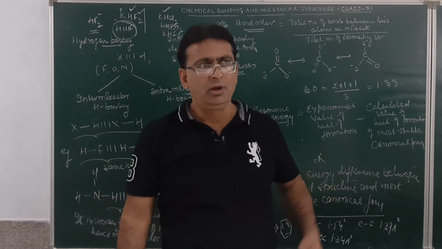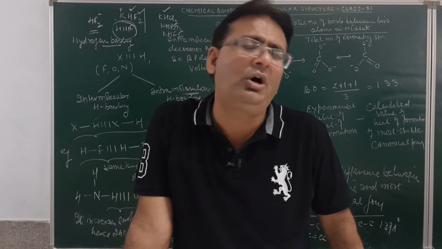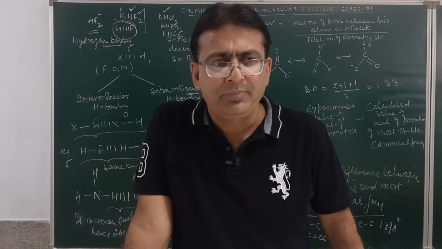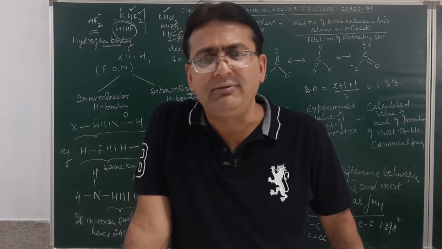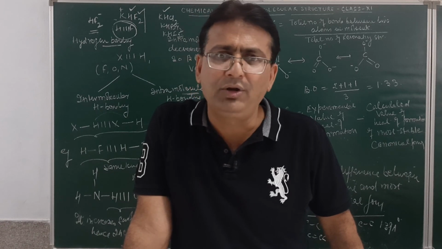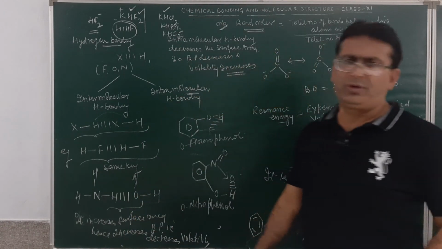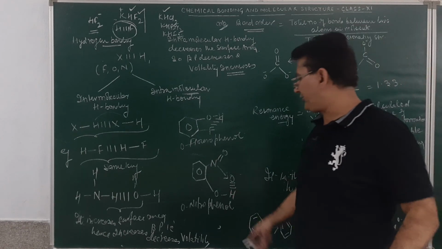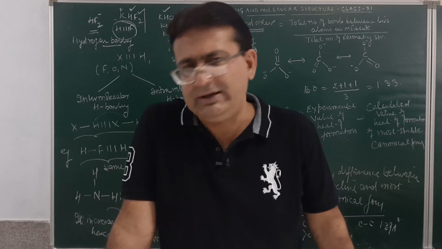Am I clear? Someone may ask why the density of ice is less than water. What is the cause behind this? Because of the aggregation of molecules, due to intensive hydrogen bonding. The density of water is maximum at 4 degrees C. Why? Because of hydrogen bonding. So these kinds of questions you may read from the book. What can be the questions asked from the concept of hydrogen bonding, student? I hope you must have understood this very well.